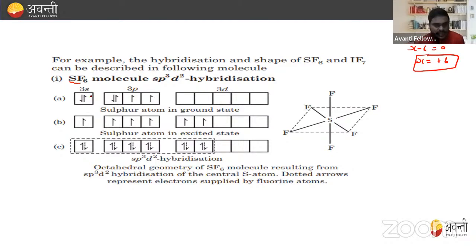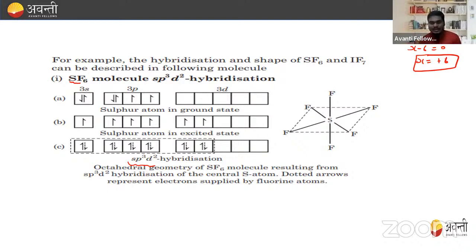So here we can see that if we excite this electron, it will go into this cell, and this electron will go into this cell, and that will become 1, 2, 3, 4, 5, and 6 unpaired electrons, which is equal to the oxidation state. Now the sulfur atom in the excited state forms pairing and forms sp3d2 hybridization, because one orbital of S, three orbitals of P and two orbitals of D take part. So the geometry is octahedral, resulting from sp3d2 hybridization of the central atom sulfur. The dotted arrow represents the electron supplied by the fluorine atom. Right? So I hope this is clear to you.